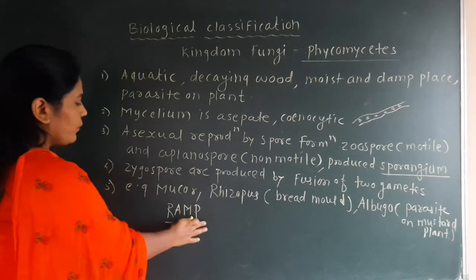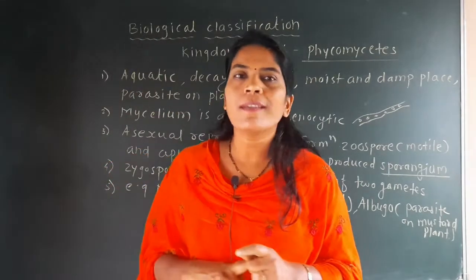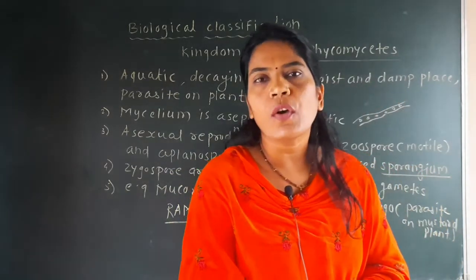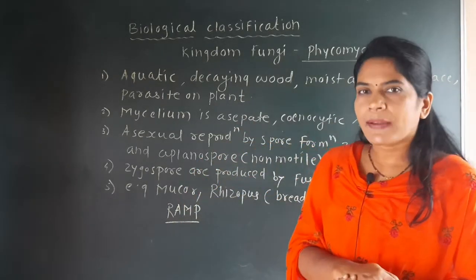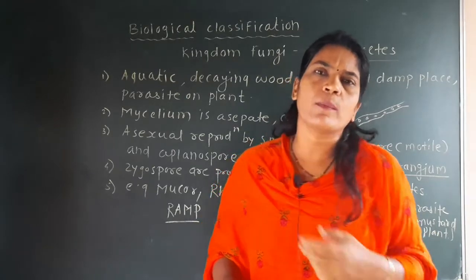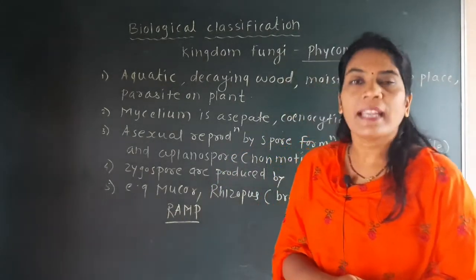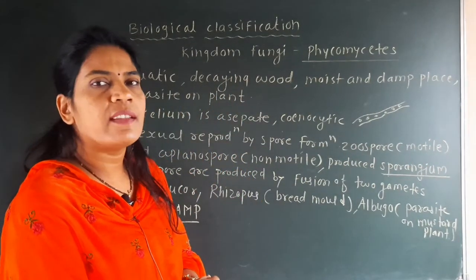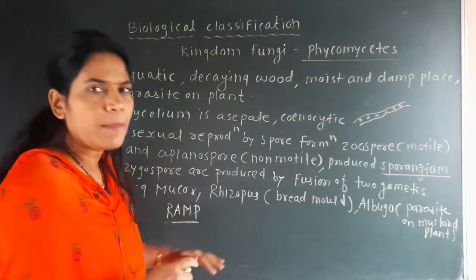Ramp means a catwalk, because for advertising clothing or accessories a fashion show is organized, and in that fashion show there is a ramp walk, a flat platform on which the catwalk is done. So we have to understand the word ramp and how we can remember these examples by this ramp.